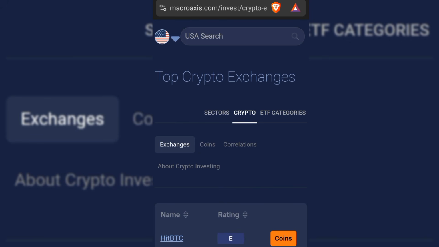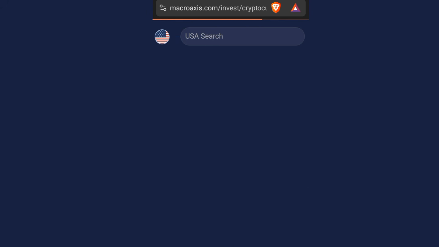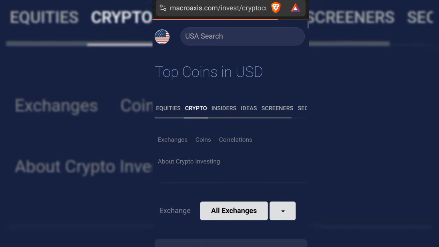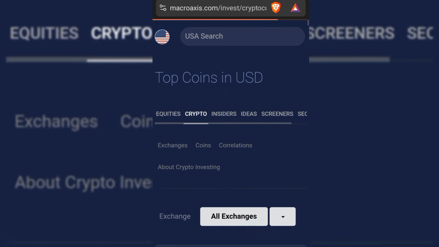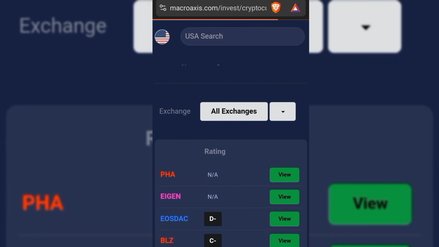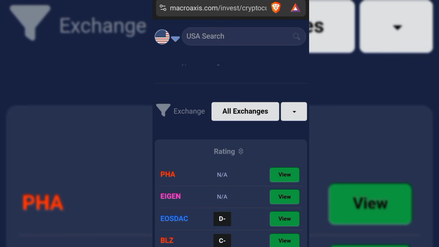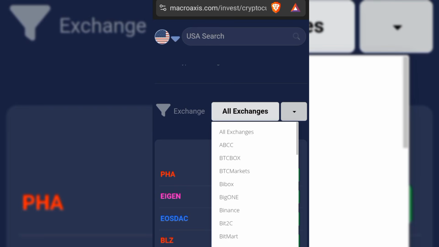So let's wait for it to load. Get to coins. So this is it right now. Once you get to coins, you are going to be selecting an exchange you want to be doing this particular arbitrage opportunity on. Okay, so if I click on this drop down button, it gives me all the list of exchanges that I should be trading this particular arbitrage with. So we are just going to choose Binance.